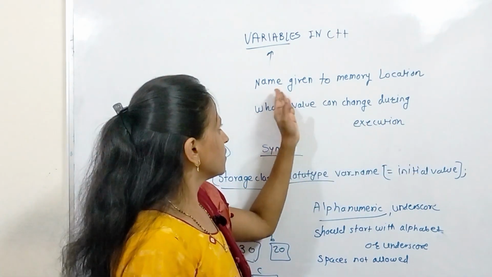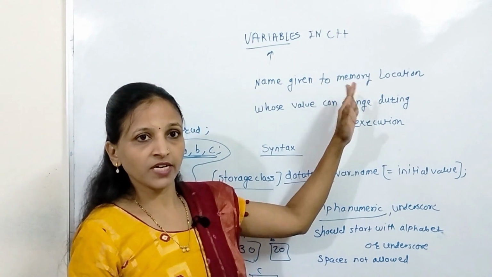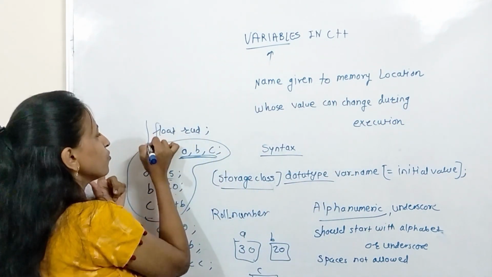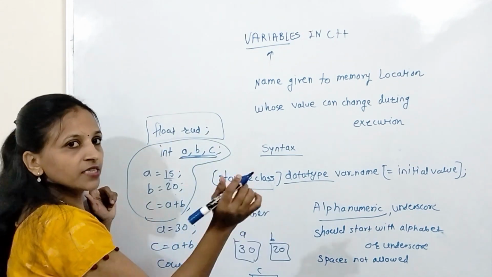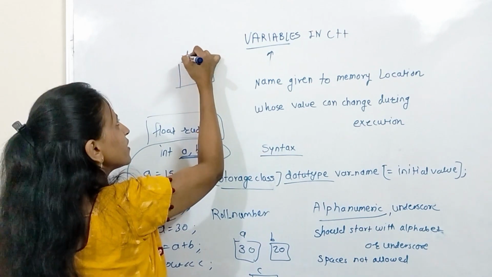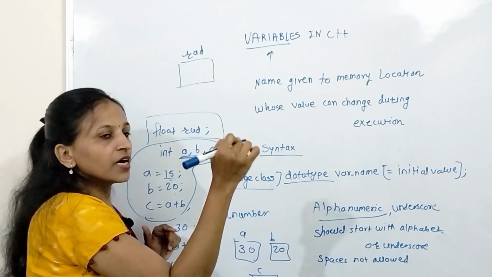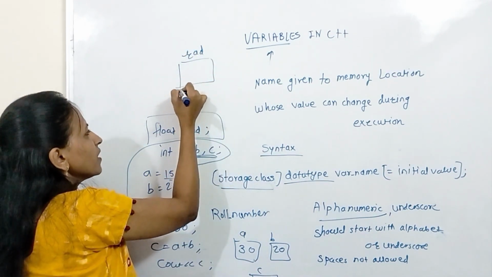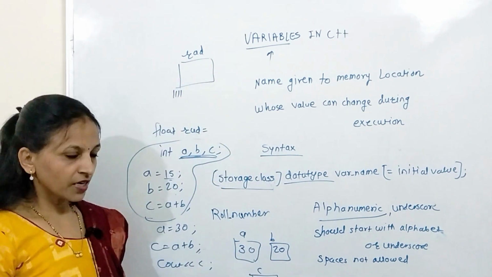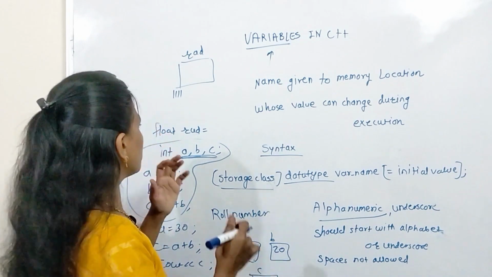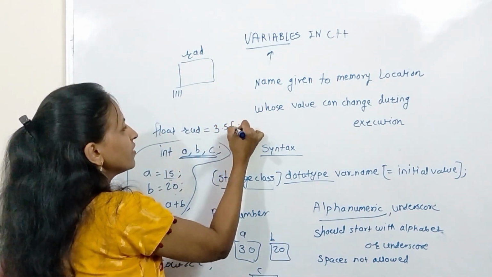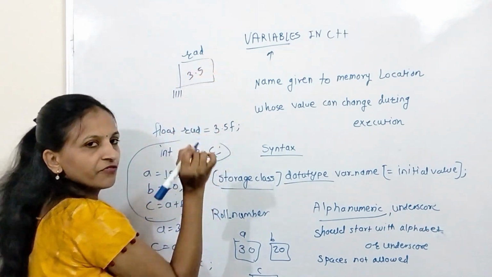Why have I given this definition, a name given to a memory location? Because whenever we declare like this, let's say float rad, then in memory 4 bytes will get reserved for that rad. Any address may be there, and initially it will have some garbage value. Now if you want to give some initial value, then you can use it right here, equal to 3.5f, then initially it will be 3.5.